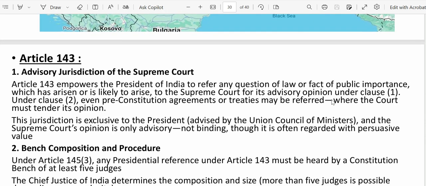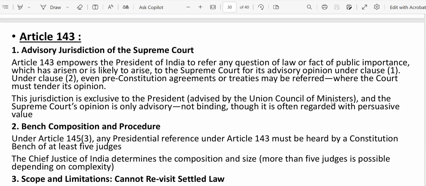Now the next important item is Article 143. Why is there a mention of Article 143? It's about the advisory jurisdiction of the Supreme Court. Whenever there is any question of law of public importance which has already arisen or is likely to arise, or any question on a pre-constitution treaty, agreement, or mandate, pre-constitution meaning before the Constitution came into effect, the President can refer it to the Supreme Court for its opinion.